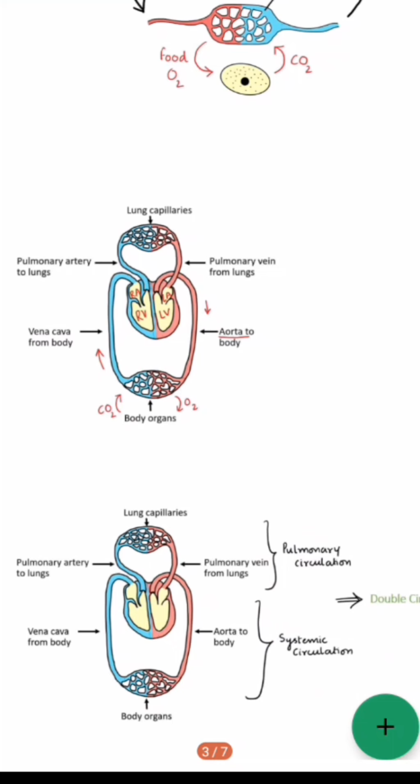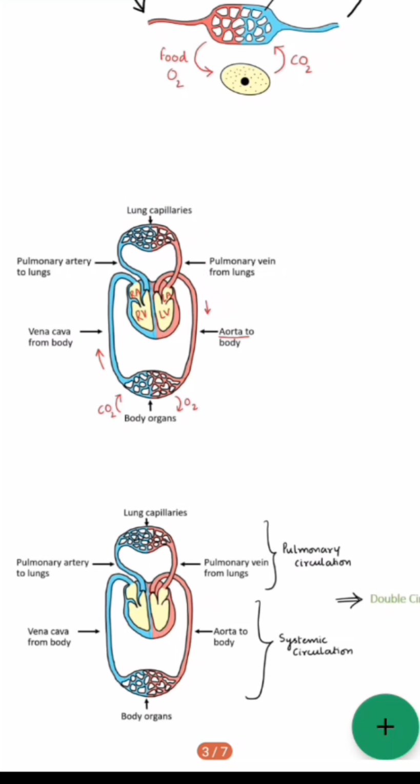Here the pulmonary circulation takes place from heart to lungs and lungs to heart. Here the impure blood goes from the heart to the lungs for purification through the pulmonary artery, and this impure blood becomes pure inside the lungs, and it comes to the heart again through the pulmonary vein, and this circulation is the pulmonary circulation. And here the carbon dioxide is exchanged with oxygen and returns back to the heart through the pulmonary vein.